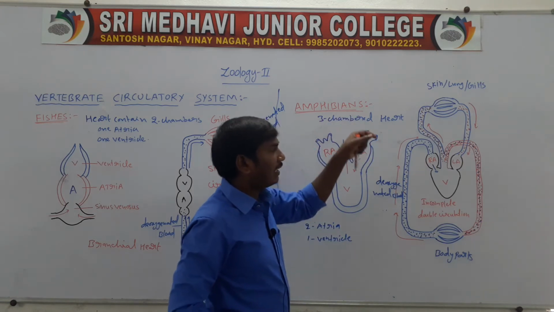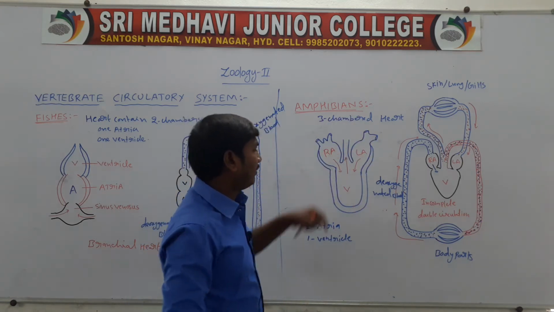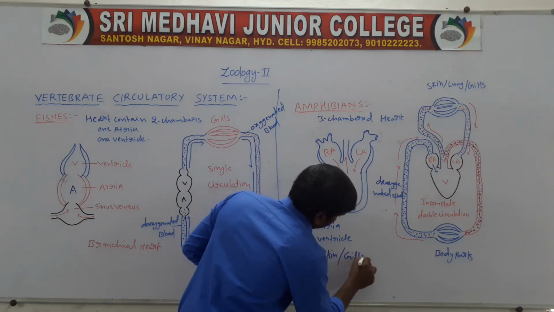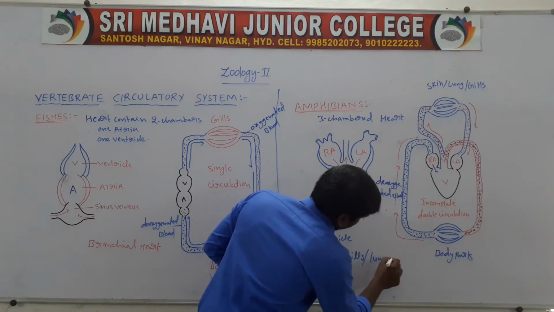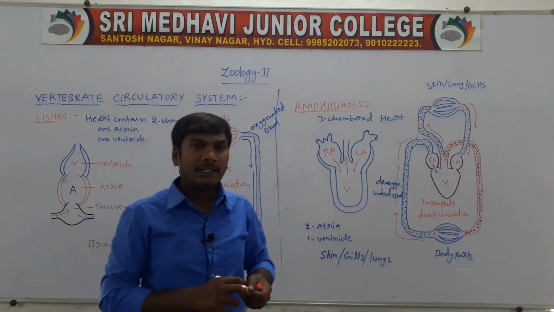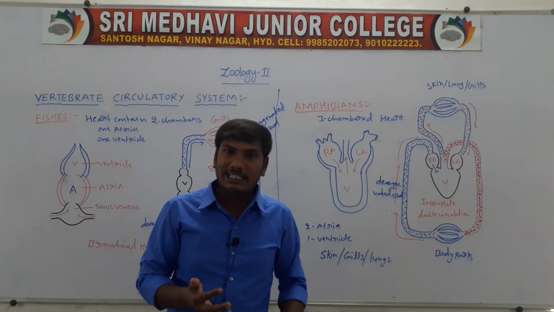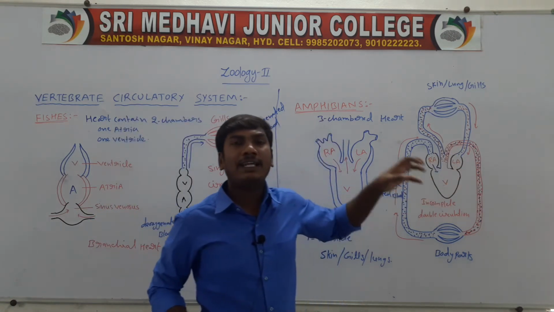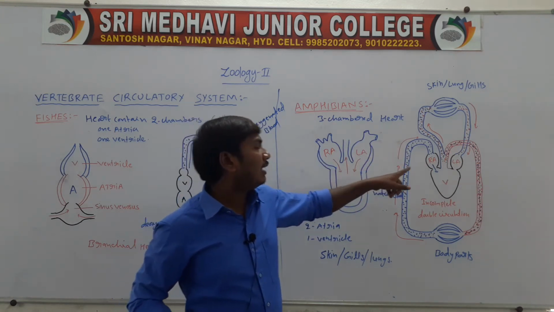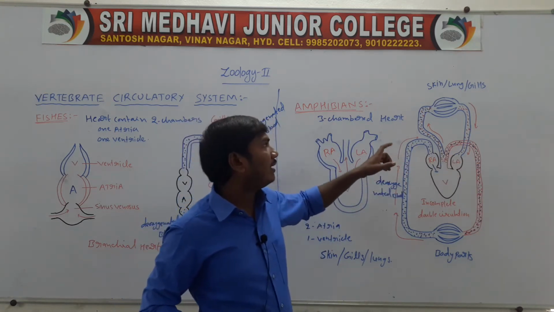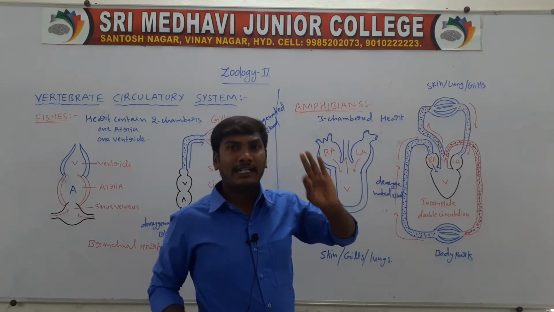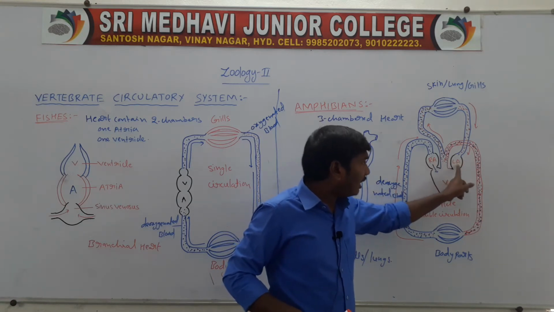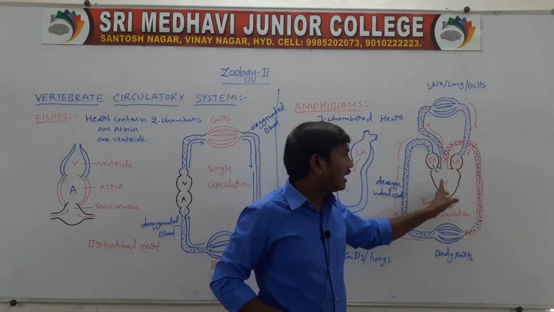The left atria receives oxygenated blood from the skin, gills or lungs. Example, the frog. A frog has gill respiration, skin respiration and lung respiration. So the left atria receives oxygenated blood from the skin, lungs and gills, and the right atria receives deoxygenated blood.